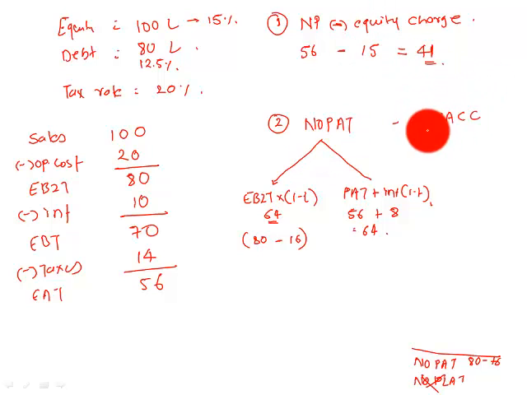Let's calculate dollar WACC. For dollar WACC, the first thing that we'll have to calculate is WACC. So let's quickly calculate WACC. WACC is going to be 80 by 180 into 10 plus 100 by 180 into 15. That is 12.78%. So WACC is 12.78% into total capital of 180.